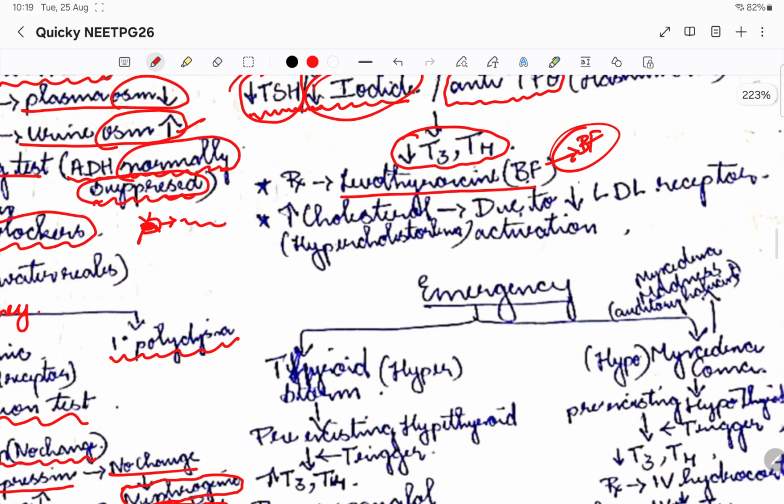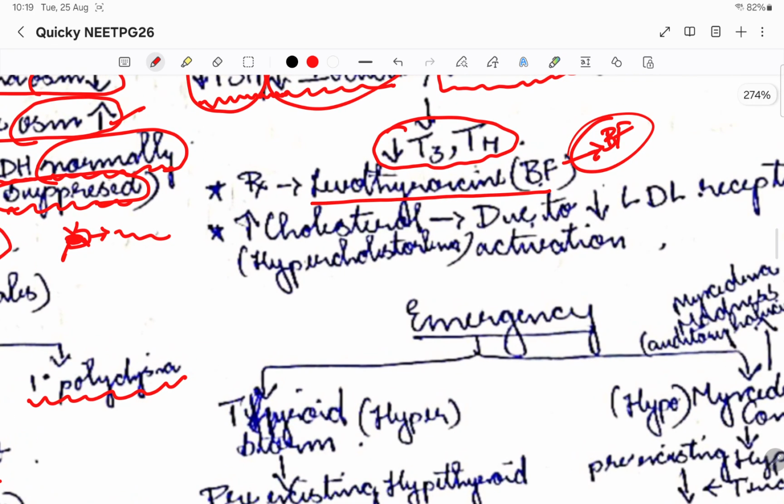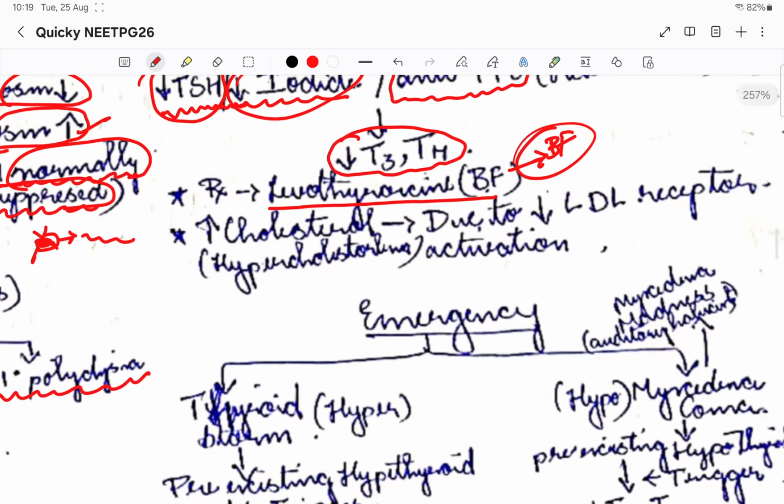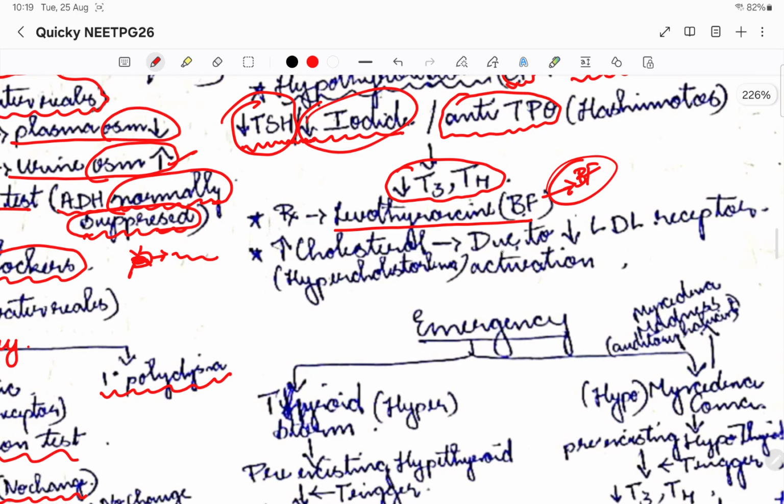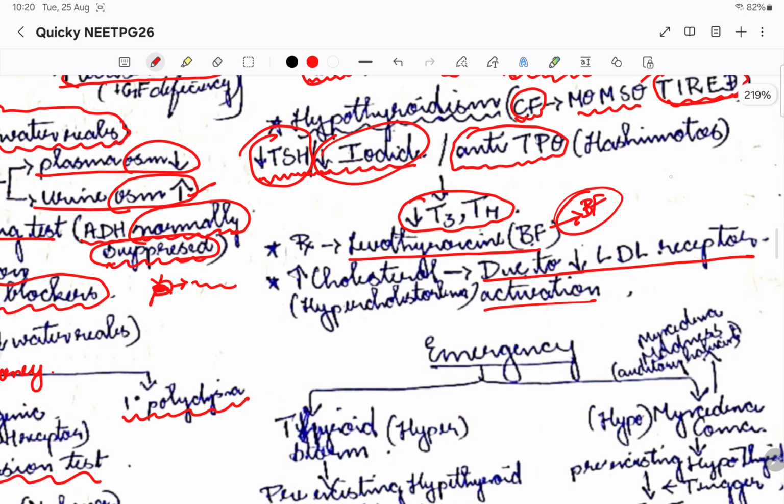Then there is increased cholesterol, or hypercholesterolemia, in hypothyroidism, because there is reduced LDL receptor activation. Basically, thyroid hormone increases the metabolic activity in certain particular cells. We discussed in biochemistry that there are LDL receptors. If the LDL receptors don't take in the LDL molecules, they will stay in the blood itself. This is the main action of the LDL receptor.